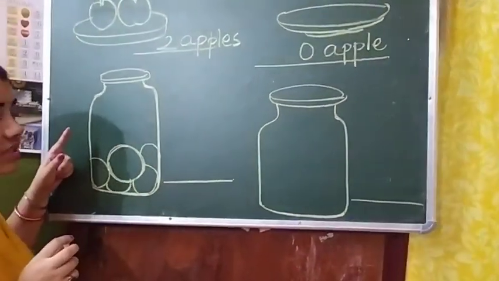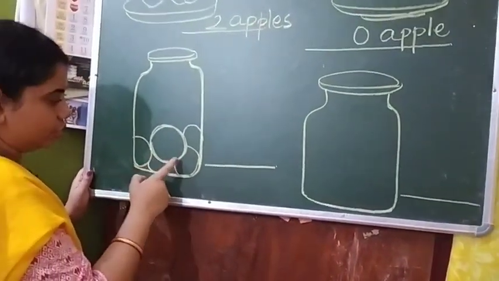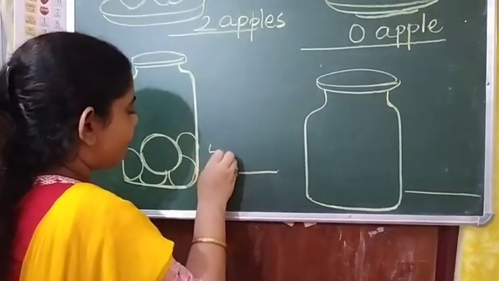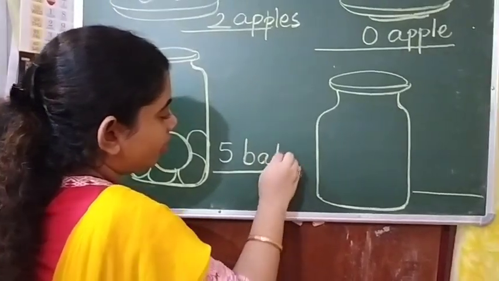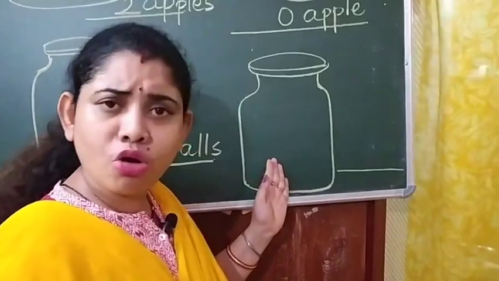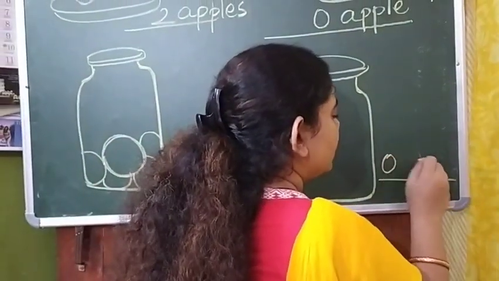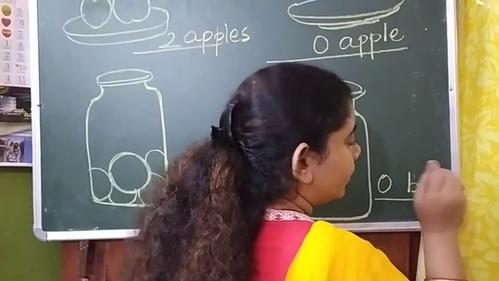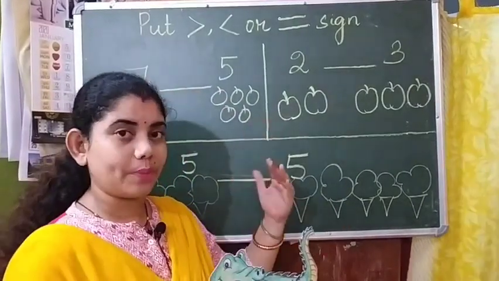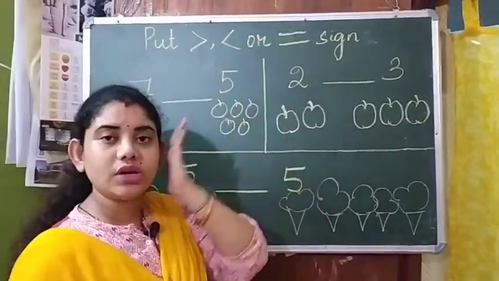Now in this jar, how many balls are here? Let us count. 1, 2, 3, 4, 5. So how many balls? 5 balls. And in this jar, is there any ball? No, this jar doesn't have any ball. So how many balls? 0 balls. Right? 0.